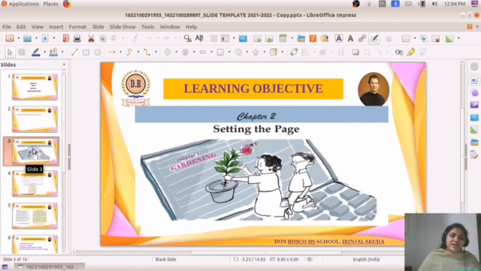In LibreOffice Writer we created the document and typed the text, and we learned different formatting tools that help us make the characters look beautiful. We studied paragraph formatting, character formatting, and how to type the Malayalam language in the computer.